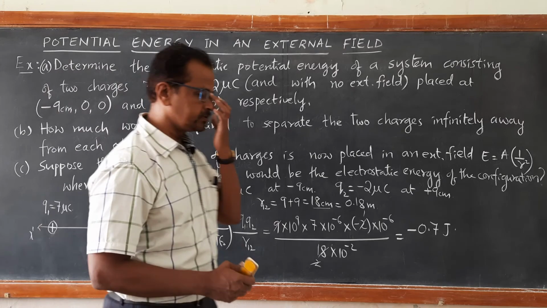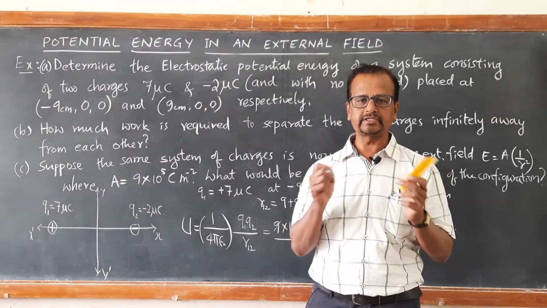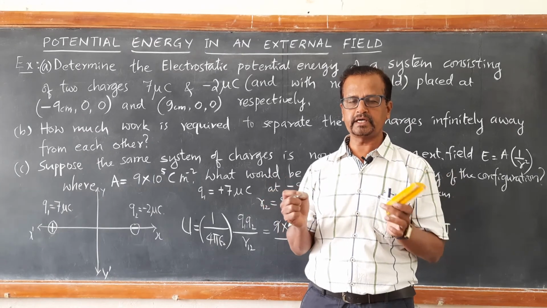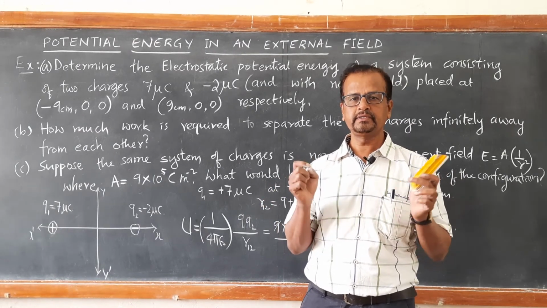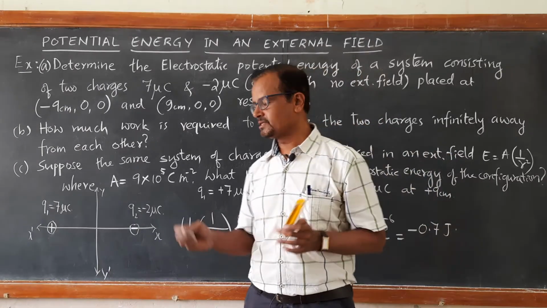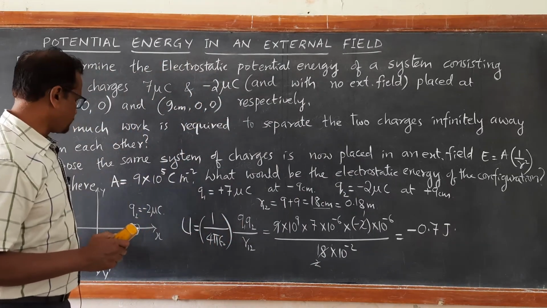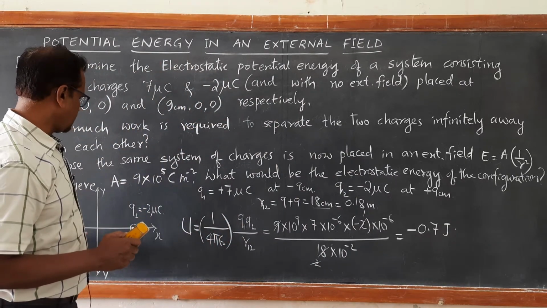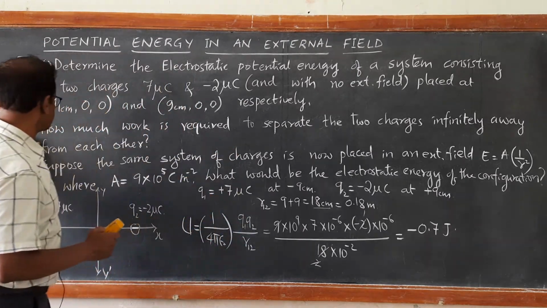Potential energy is negative, it means there is a force of attraction. The interaction between the charges is attractive interaction. So this is the potential energy of assembling one positive and negative charge with a distance of 18 centimeter between them.